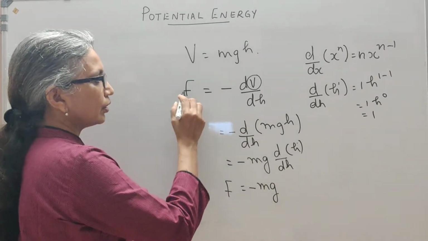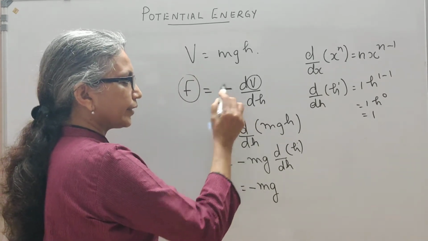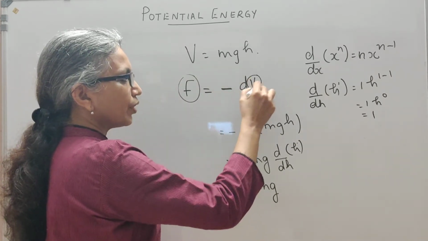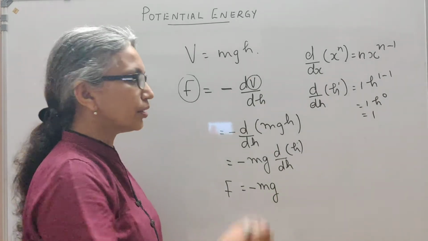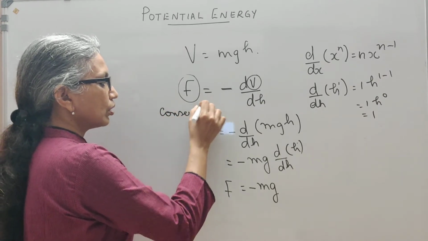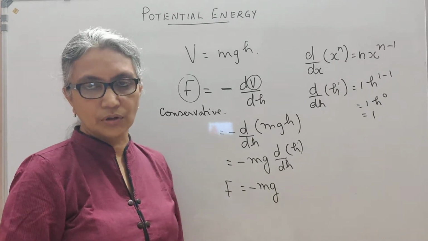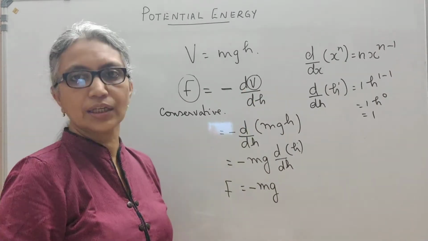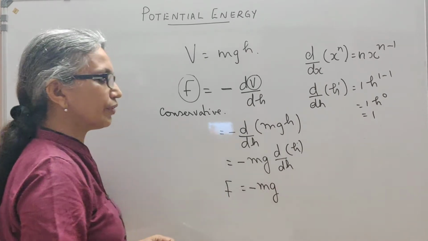So we see that in this case, this force can be defined as the negative of the derivative of a scalar quantity, like in our case it is the potential. Such a force is what you call a conservative force. So conservative forces can be defined as the negative of the derivative of a scalar quantity. In our case it is the potential. Such a force is called a conservative force.